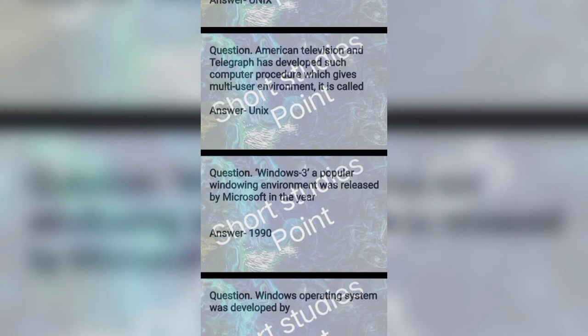Next question: Windows 3, a popular windowing environment, was released by Microsoft in the year? Answer: 1990. Next question: Windows operating system was developed by? Answer: Microsoft. Next question: Windows software has been developed by? Answer: Microsoft.